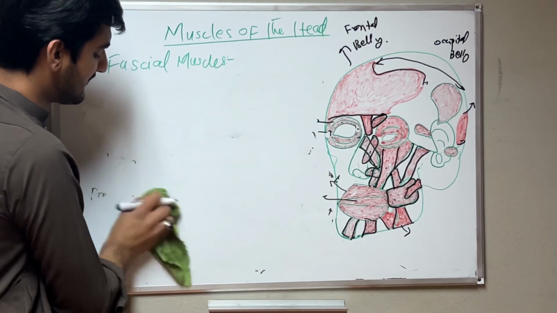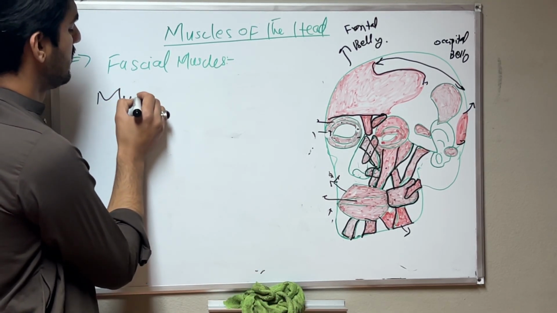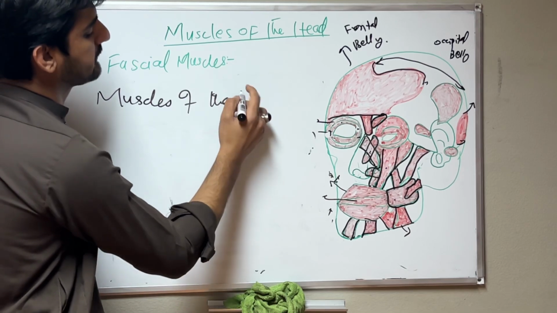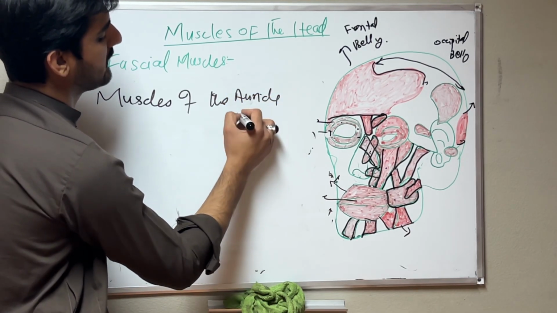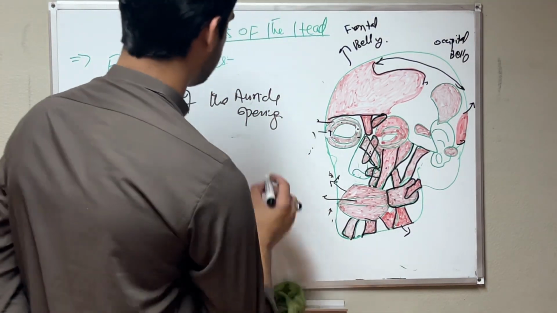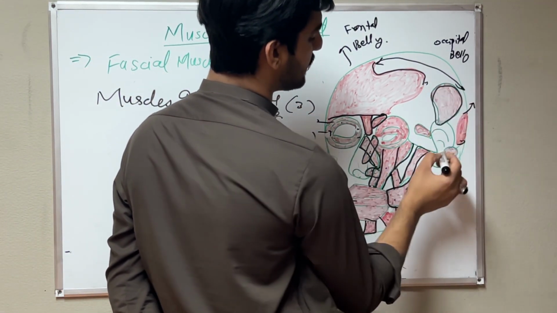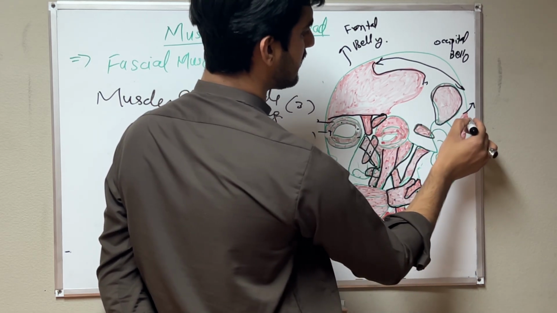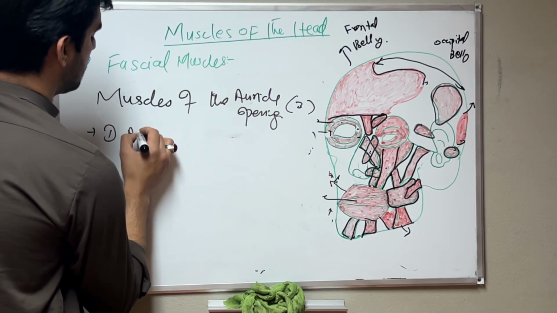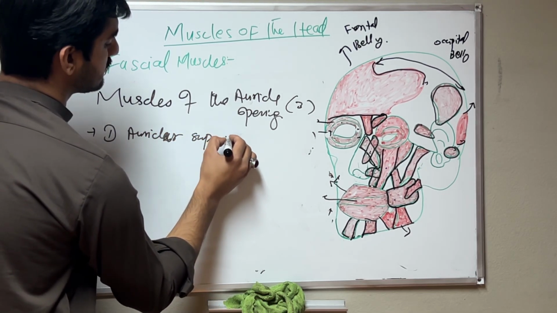We have the muscles of the auricular opening. Now I will show which muscles we have. Three muscles: the auricular superior, auricular anterior, and auricular posterior muscles. Three muscles means first is the auricular superior muscle.